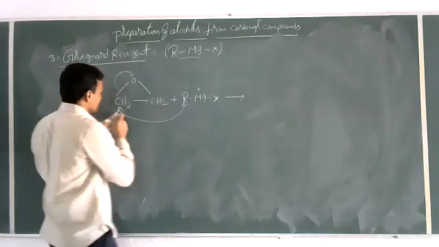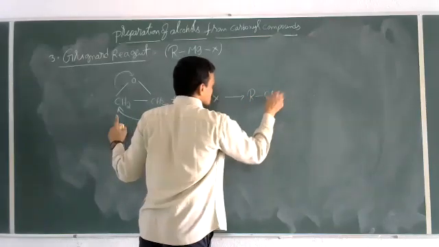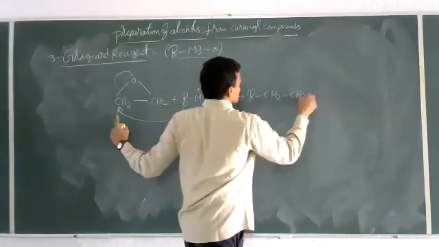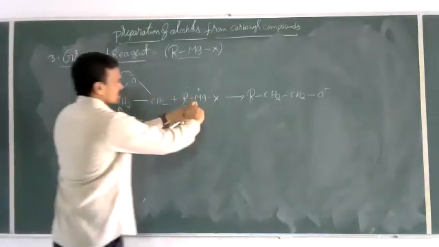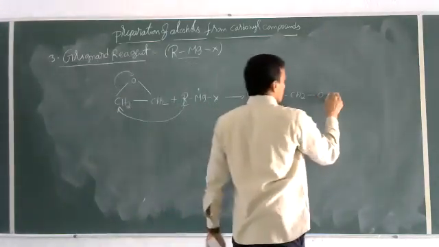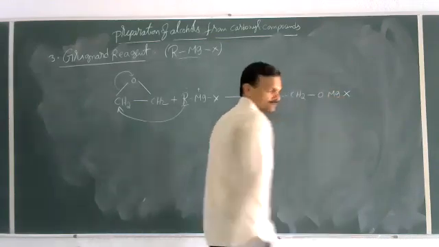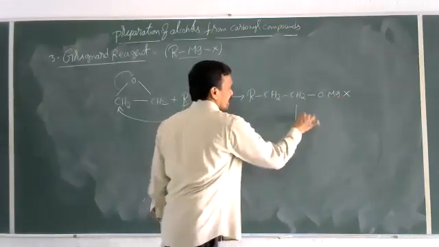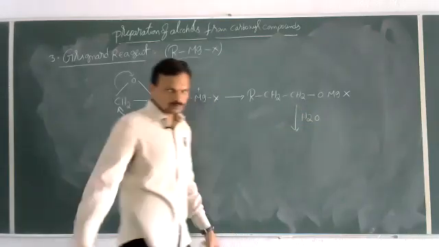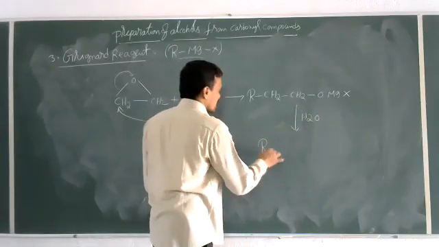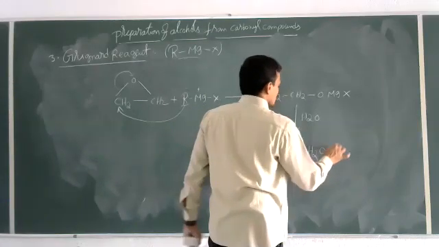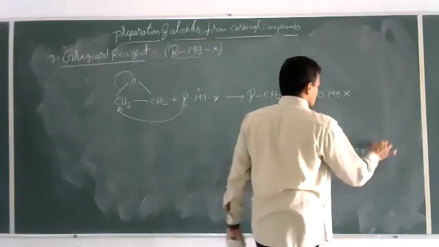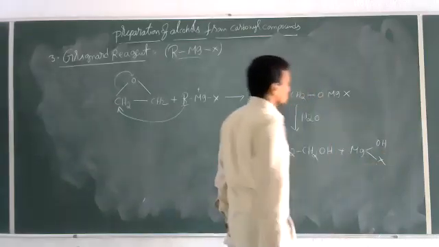So R attacks here, giving RCH2 with O minus. To this O minus, MgX will be attached, giving OMgX. Now on hydrolysis we get RCH2OH plus Mg(OH)X.